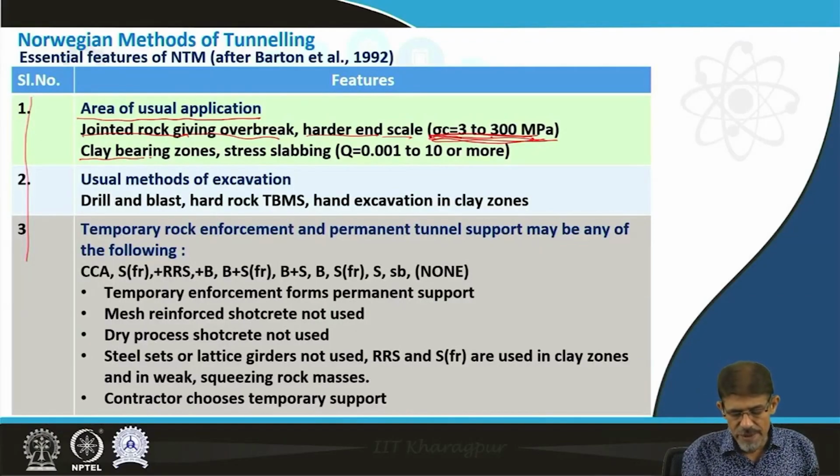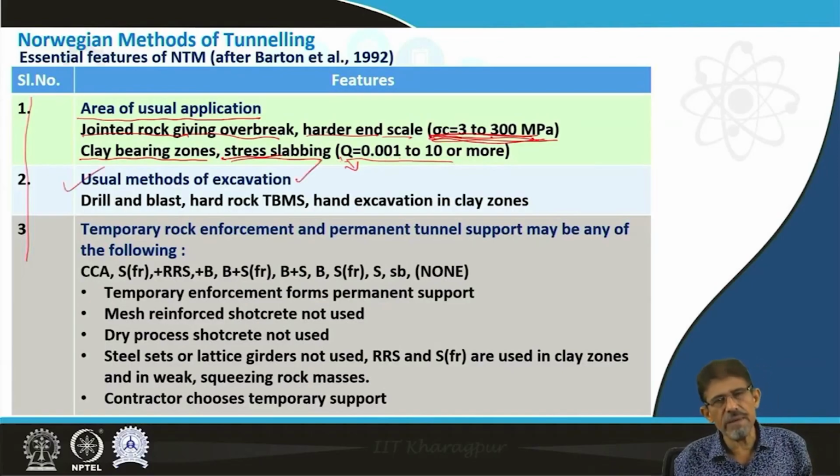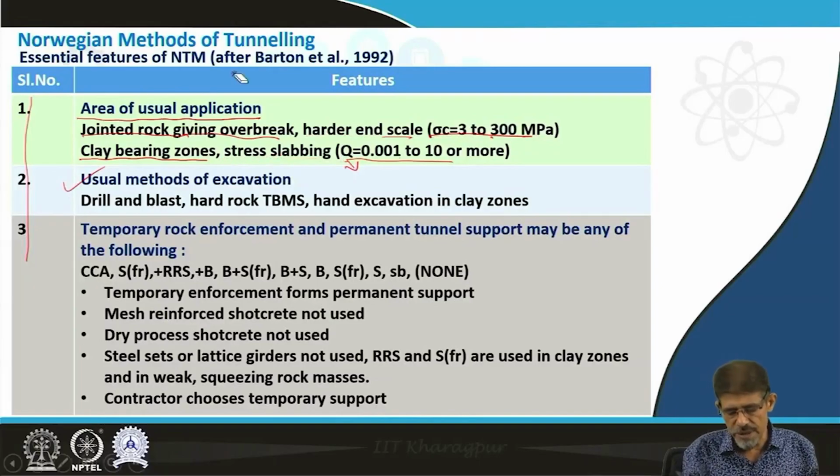Then in clay bearing zones, this concept recommends the use of manual excavation. This clay bearing zone showing stress slabbing, where the rock quality index is ranging from 0.001 to 10 or more, and usual methods of excavation can be applied in case of the NMT, like drill and blast, hard rock TBM, hand excavation in clay zone, etc.